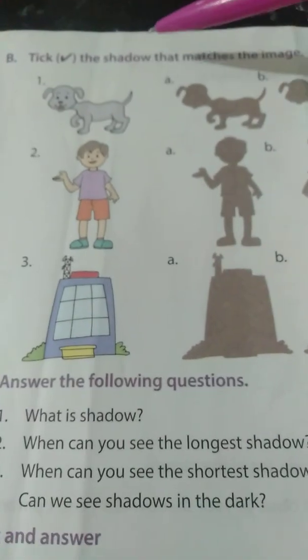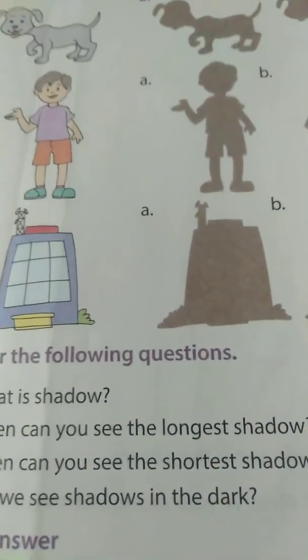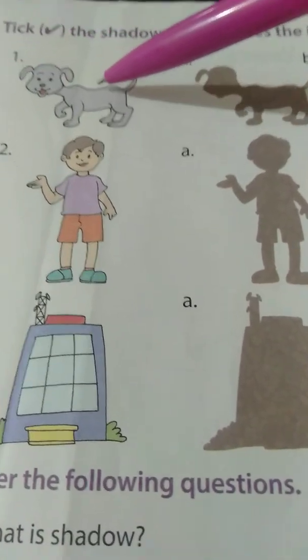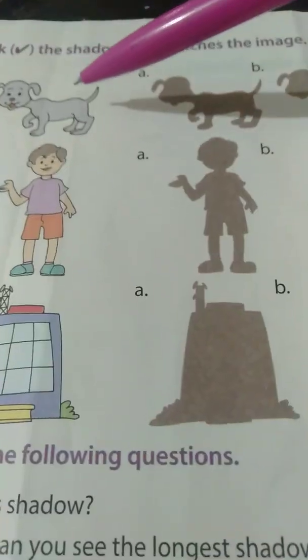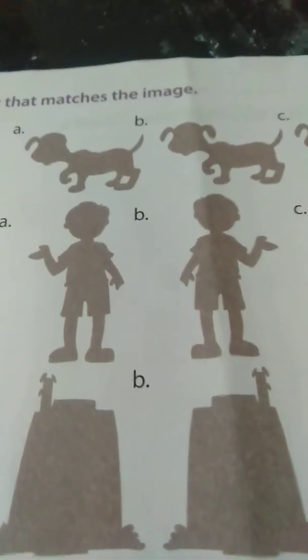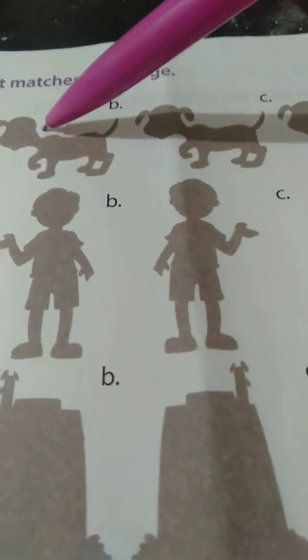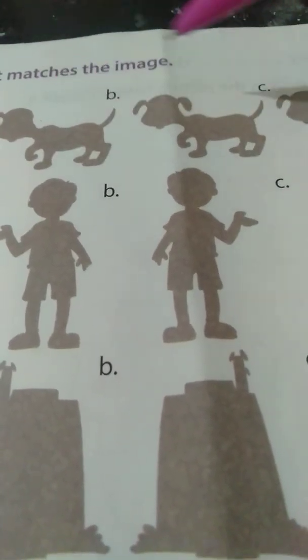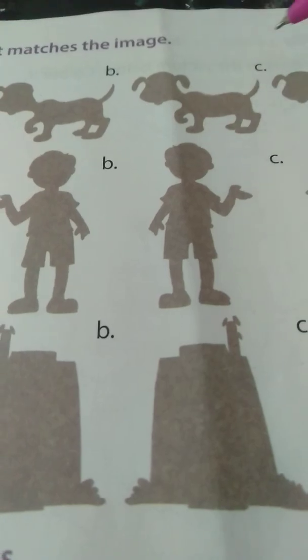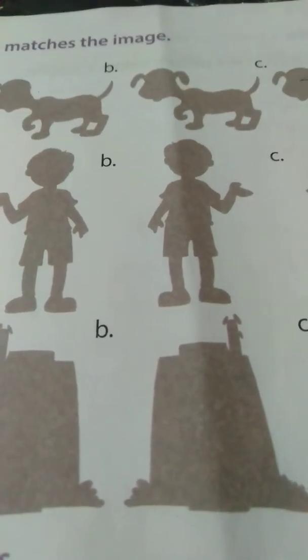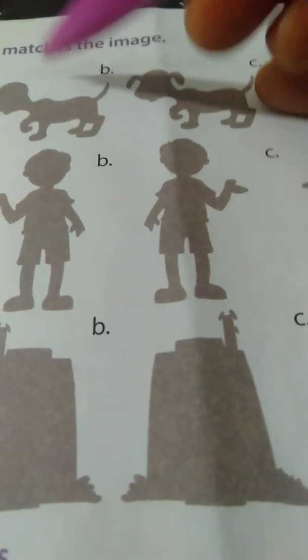The next one, look here, children. Tick the shadow that matches the image. Yes, children, you have to find out. Look at this puppy. The same image, can you follow? Where is the same image? Where can it be seen? Look at picture A, B and C. The same picture you have to find out. Where is it? That is picture A.